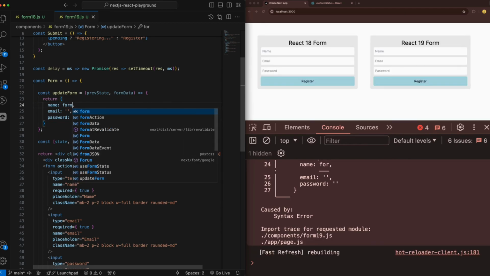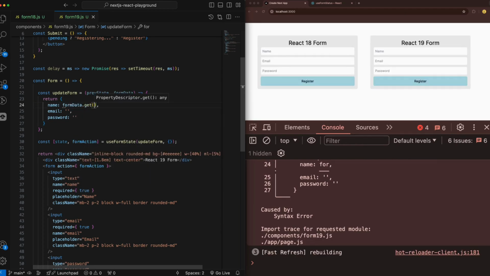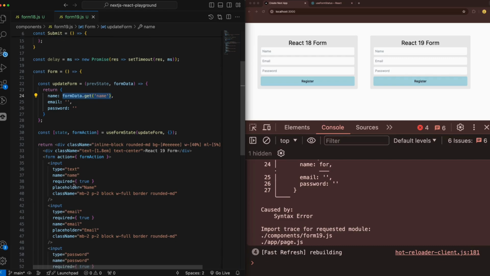We can do form data.get of the name, and this is gonna go into the input type text here with the name, and it's gonna get the value of it. And this one is gonna work the same for email, and again the same for password.